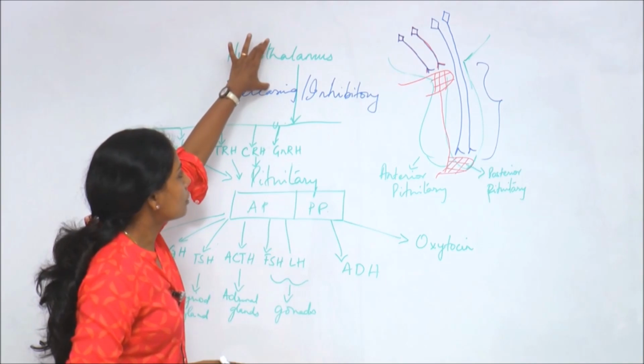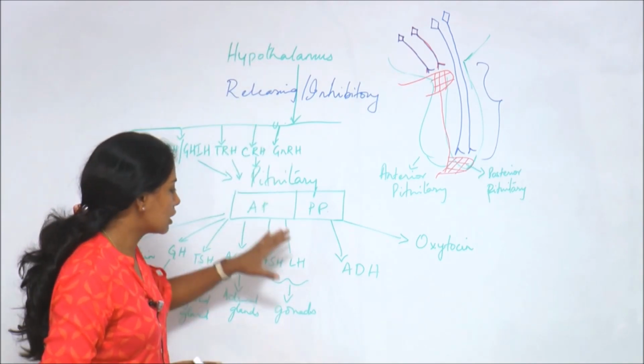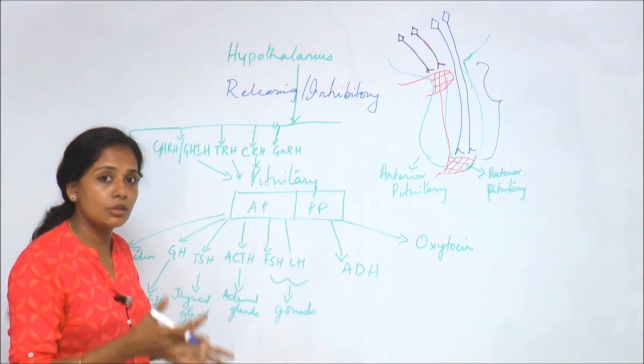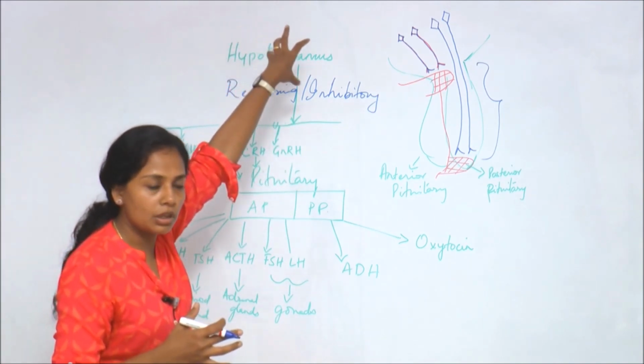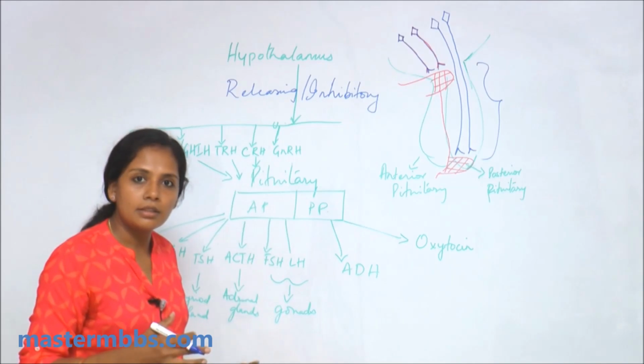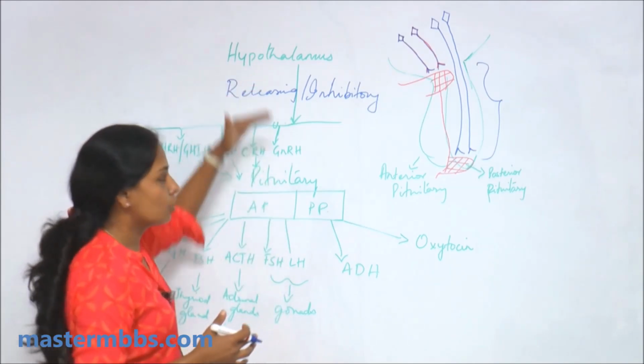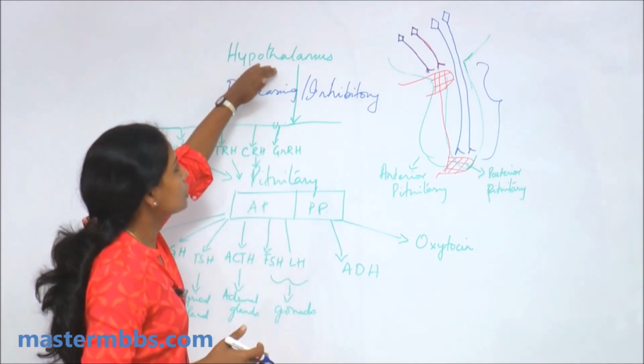So the hypothalamus will control the pituitary. Pituitary controls other target glands, endocrine glands. So in this axis, first, the topmost is the hypothalamus, then the pituitary, then the target endocrine glands. Now how does this cycle work? So the hypothalamus first